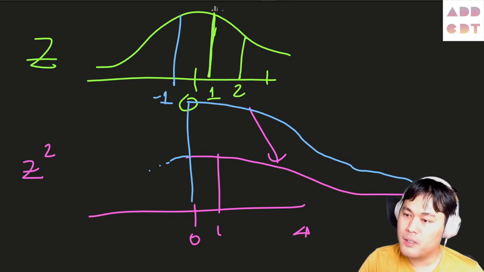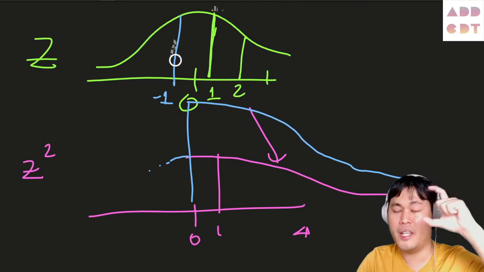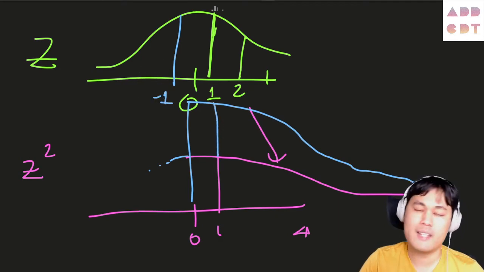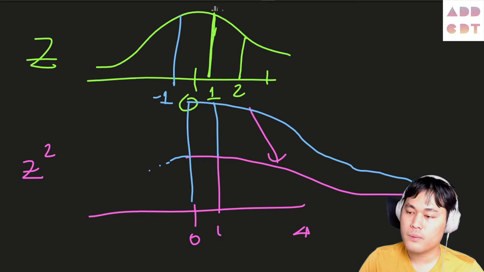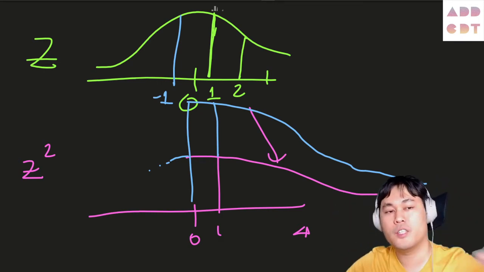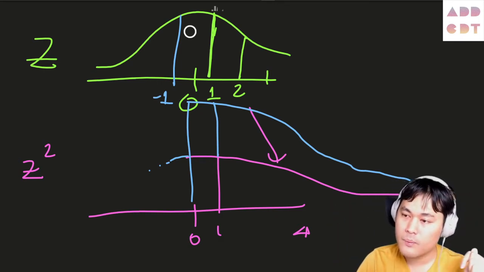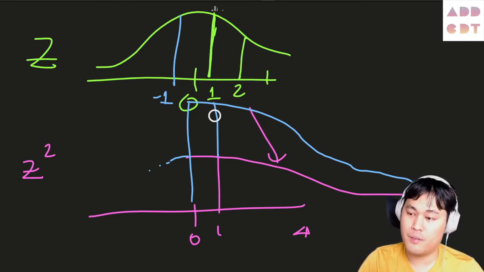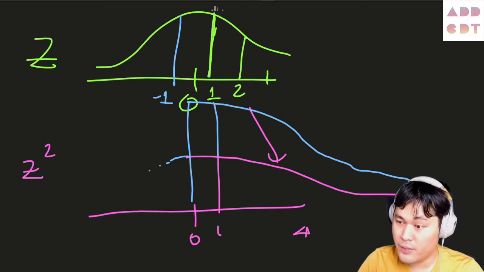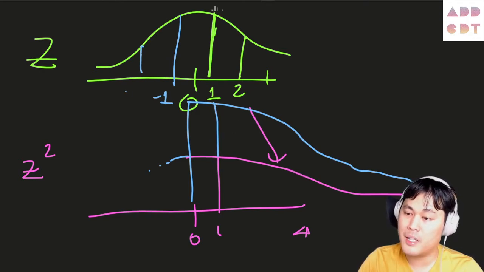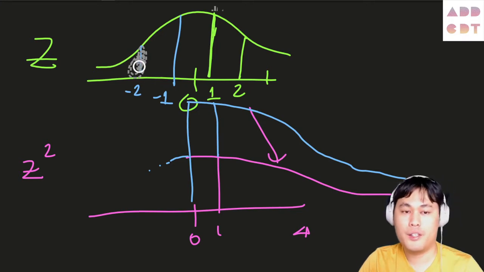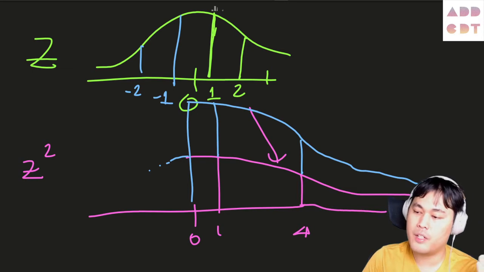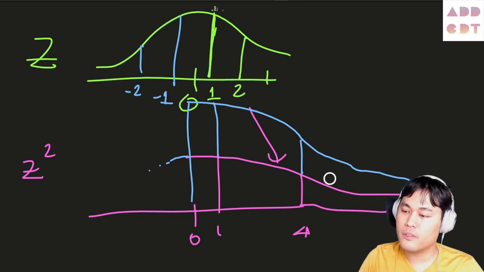Okay, so the values, or the density of this number on the line, is put on top of that line. Because we still have to preserve the total area of the curve to be 1. And we can move around, as long as we don't scale. We still have the same scale there, so the area is preserved. And similarly, if we have minus 2 there, minus 2 squared is 4, so you put that on top of the 4 value. Right, and so on and so forth.